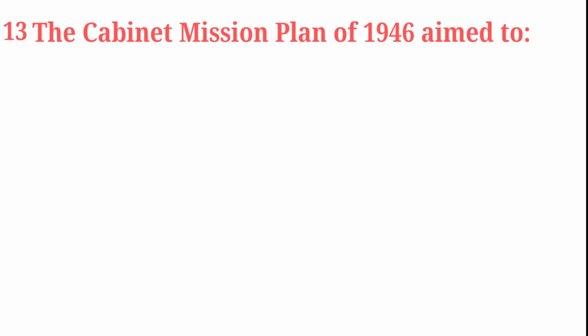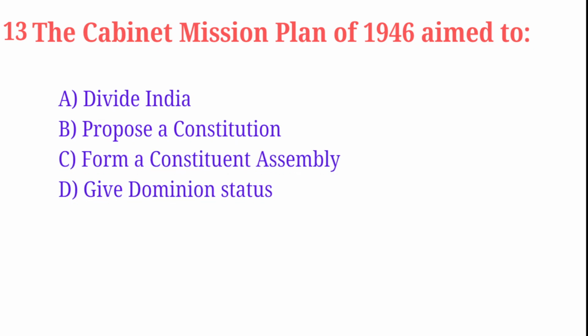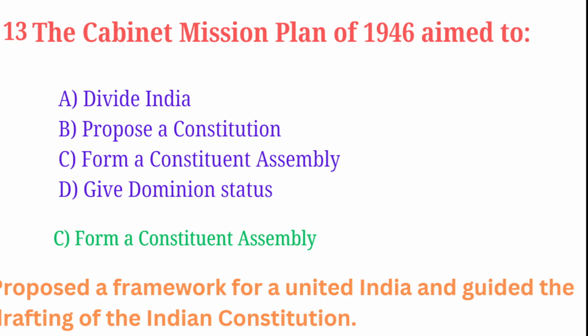The Cabinet Mission Plan of 1946 aimed to divide India, propose a constitution, form a constituent assembly, give dominion status. Correct answer is to form a constituent assembly. It proposed a framework for a united India and guided the drafting of the Indian Constitution.